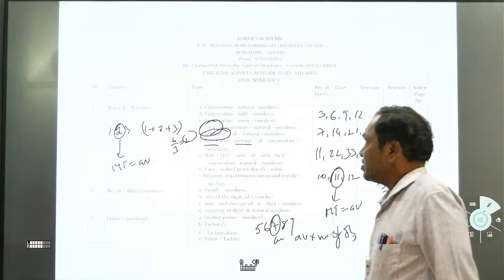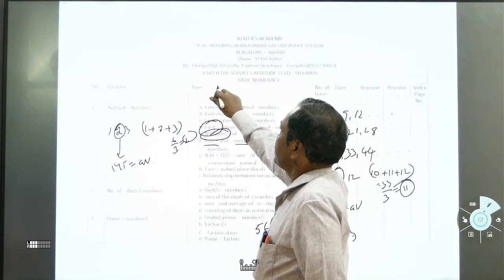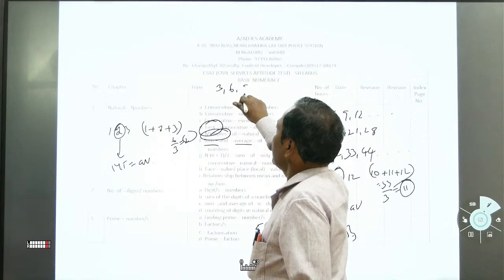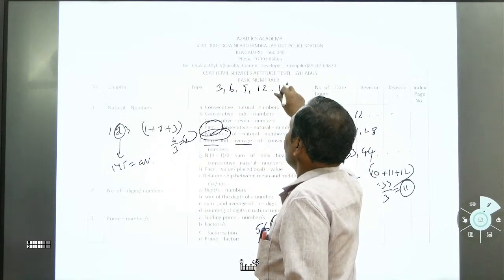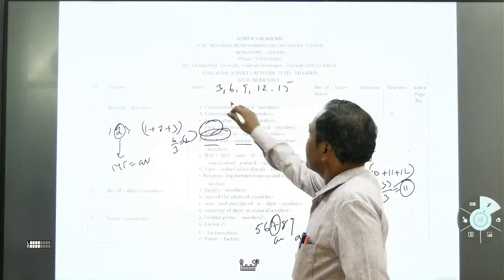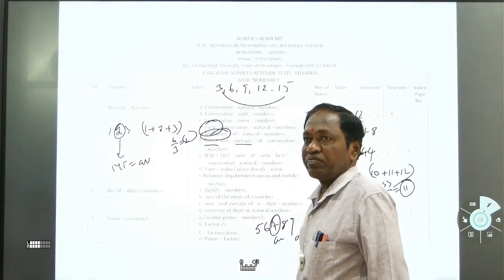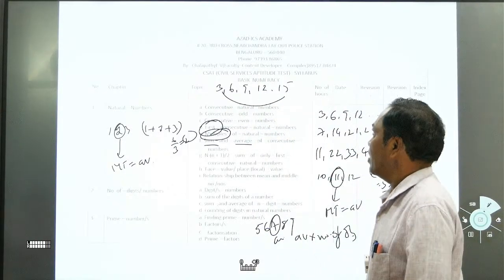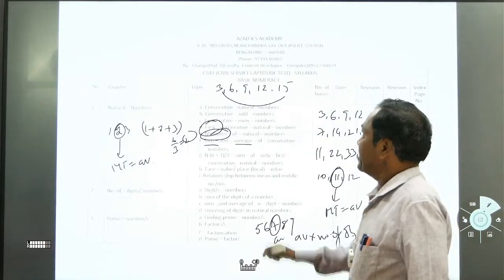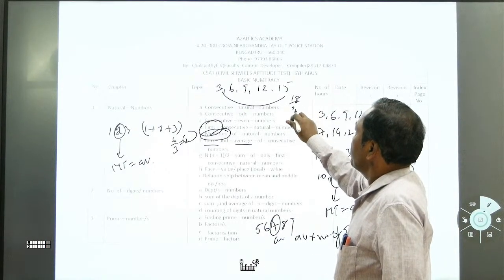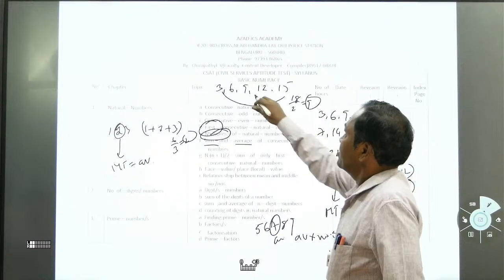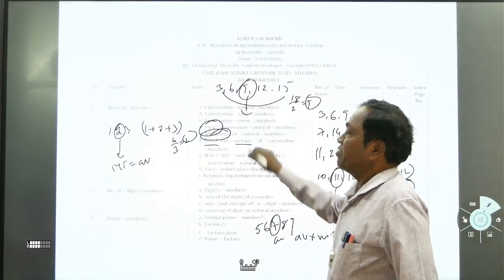Even for multiples of numbers, if we take, for example, 3, 6, 9, 12, and 15, what is the average? You can say 3 plus 15, the first number from the beginning and the first from the last. 3 plus 15 is 18. 18 by 2 you will get 9. So 9 is the middle term, 9 is the average.